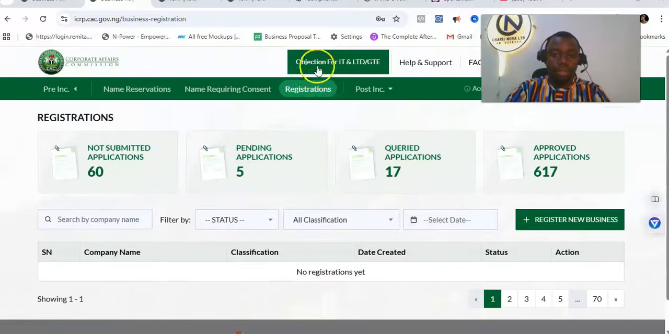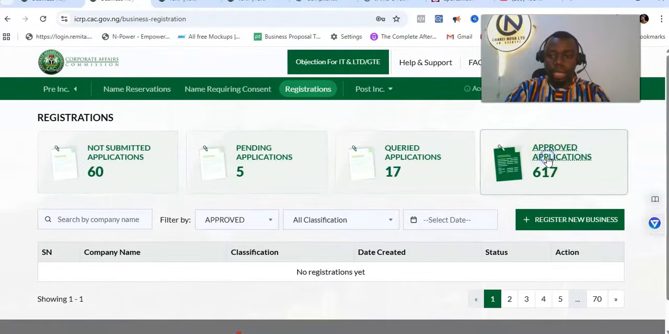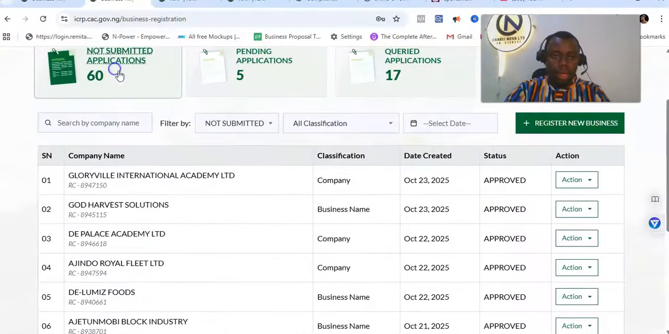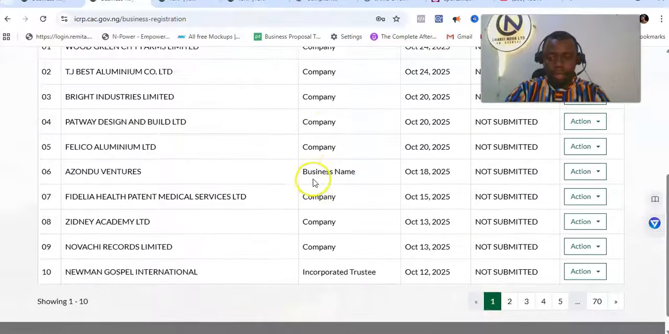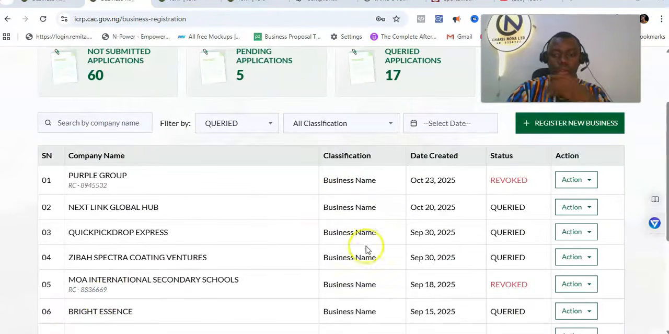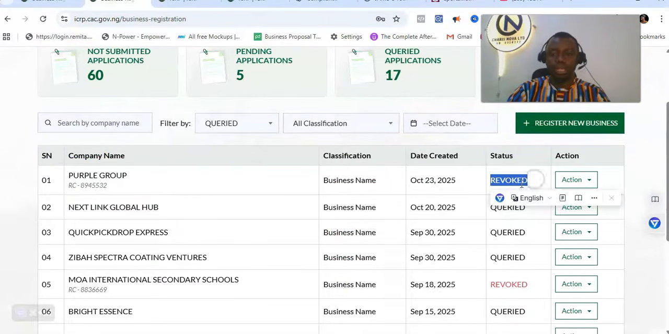Oh, what's happening? Let's see. I think it is under approved. There's a business that was queried recently. So look at some of the ones that we have right now. This one was queried. So this one was queried because of two things. It was revoked because of two things, right? Two things were making this business to be revoked.